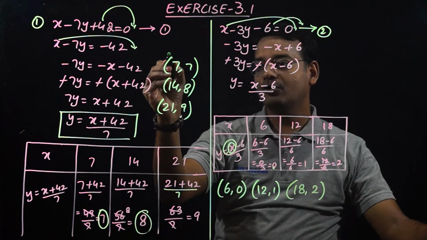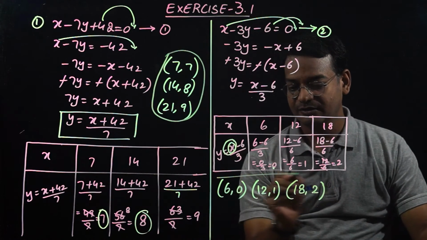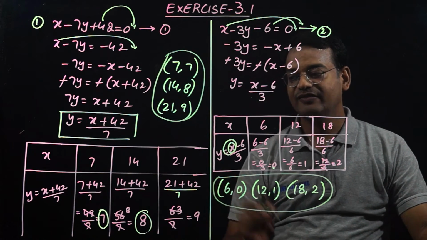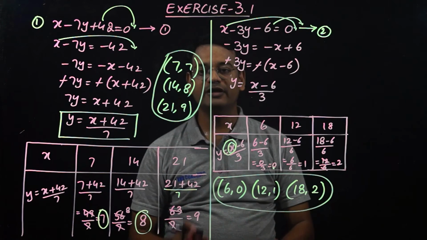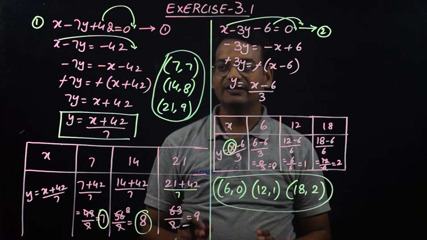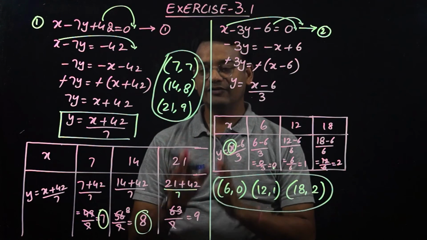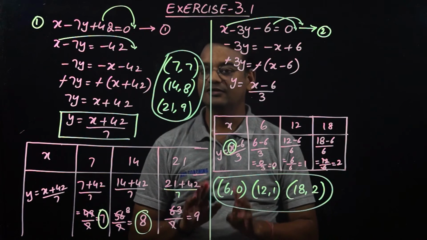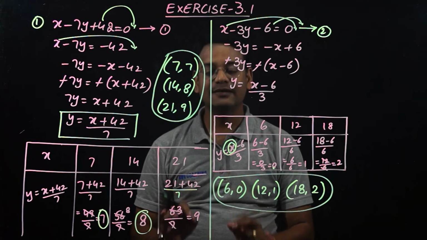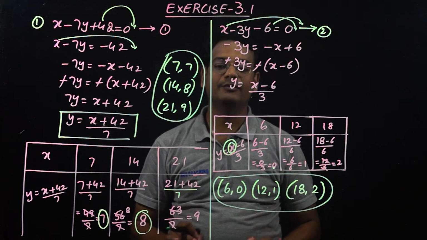So we will now draw the graph for these values and these values and see if they are intersecting, parallel or coincident. We are not bothered about the values of x and y, that is the age of Aftab and his daughter. We are only representing the given conditions in the algebraic form and the graphical representation. That's it. The problem is still not done. We are yet to complete the graphical representation.